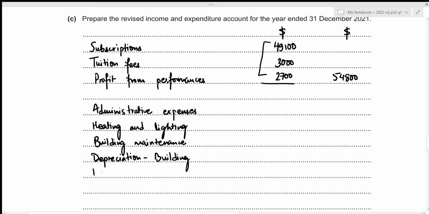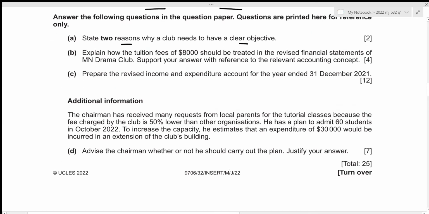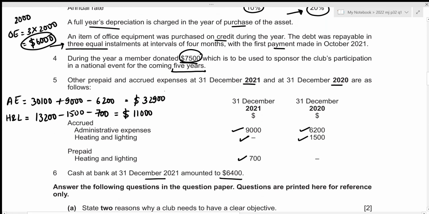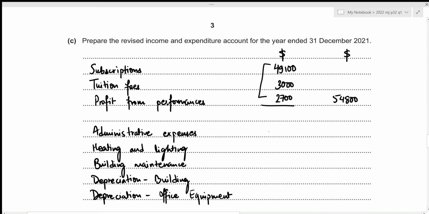And the depreciation for office equipment. Okay, let's write down the amounts now. We calculated our administrative expenses to be 32,900 and heating and lighting to be 11,000. Let's write it down. So that's 32,900 and 11,000.